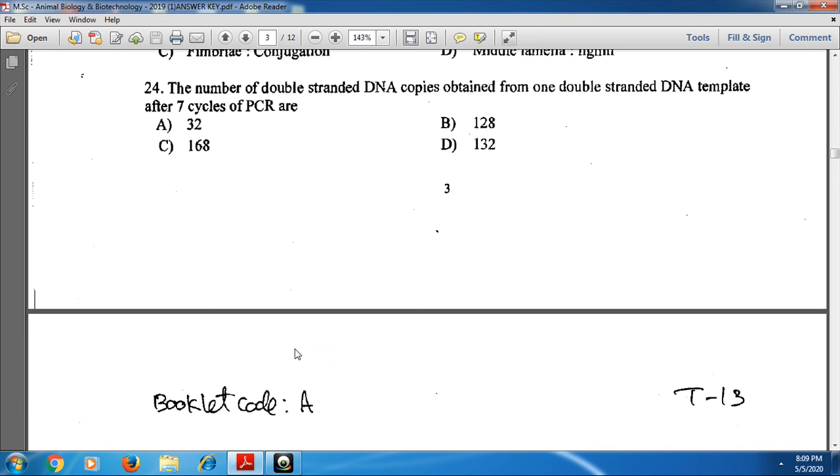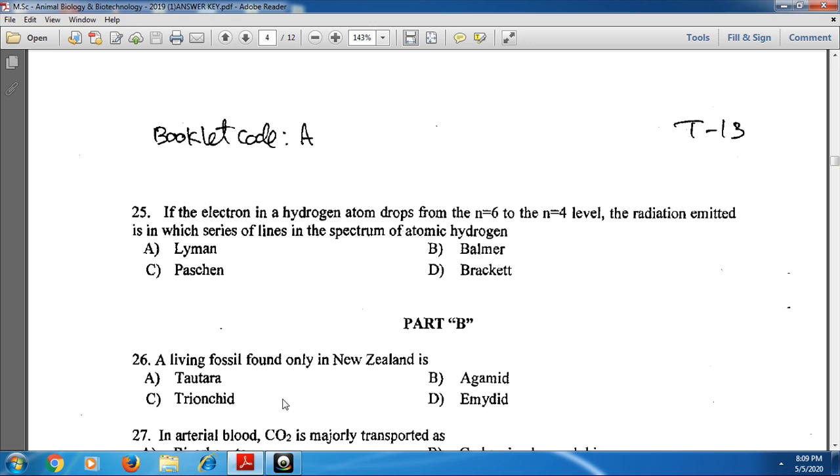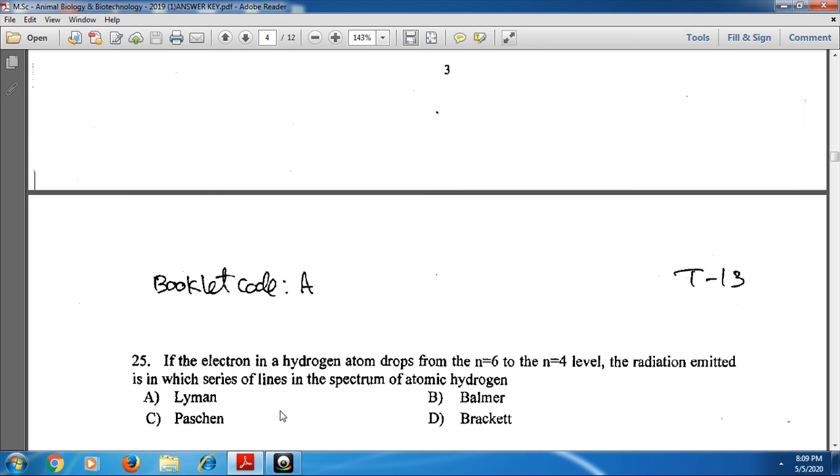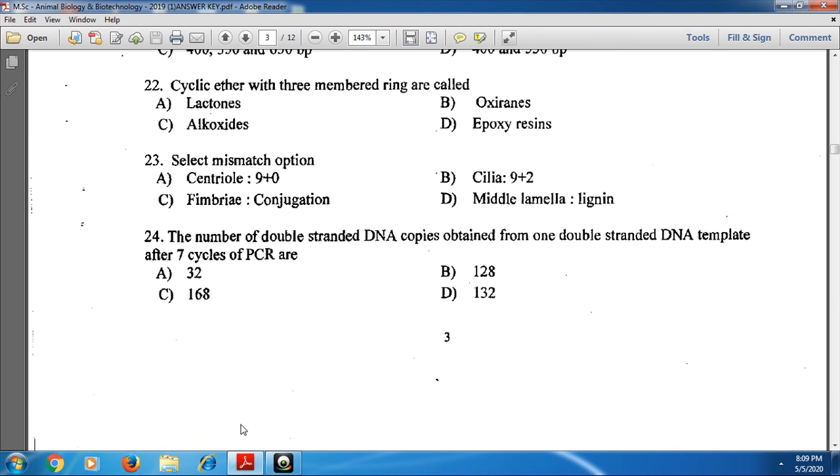Okay, and this is the paper of Animal Biotechnology 2019, HCU paper. Okay, thank you.